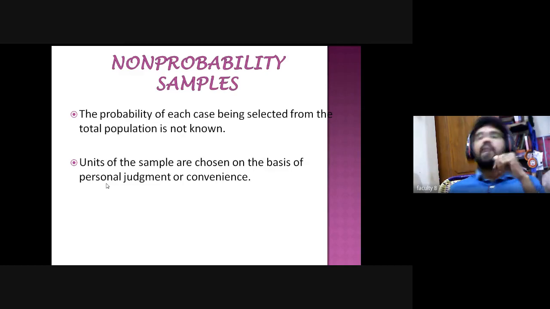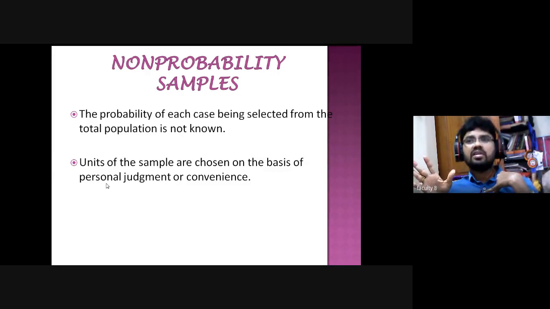For example, I am the principal investigator for a particular research project. On the basis of my personal judgment, I may select a sample from the population, but I do not follow the systematic, simple, stratified, cluster, or multi-stage methods. If I like somebody, I will select them only. That is selection on the basis of my personal judgment.